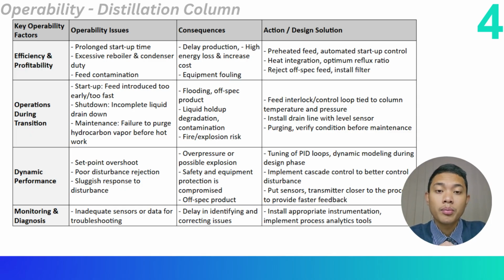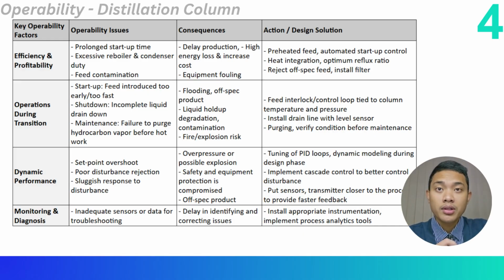Next, during transition periods, problems like early feed introduction or improper shutdowns can cause flooding and off-spec products. Solutions include using interlocks tied to temperature and pressure, installing drain lines with level sensors, and also proper purging before maintenance might solve this problem.